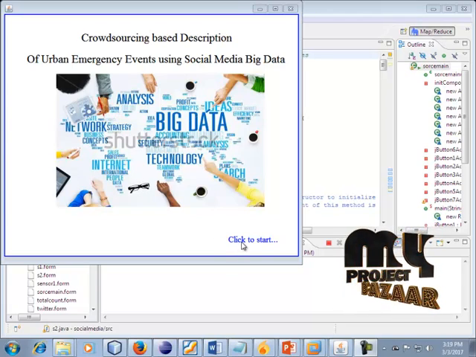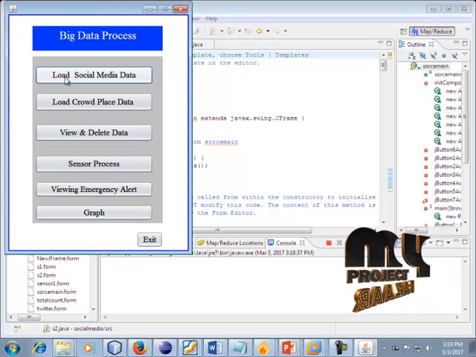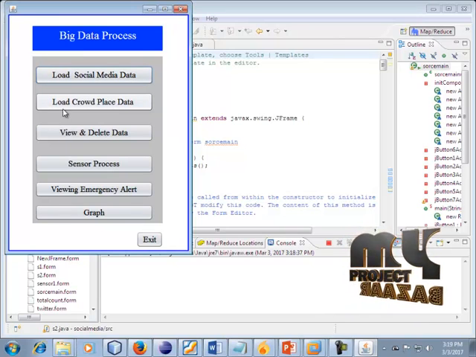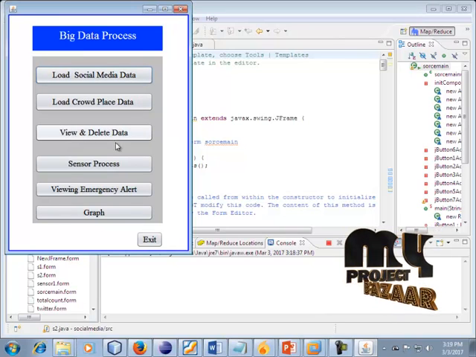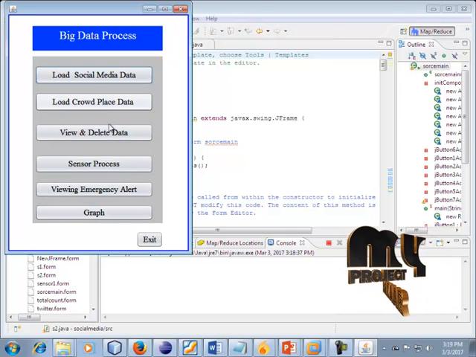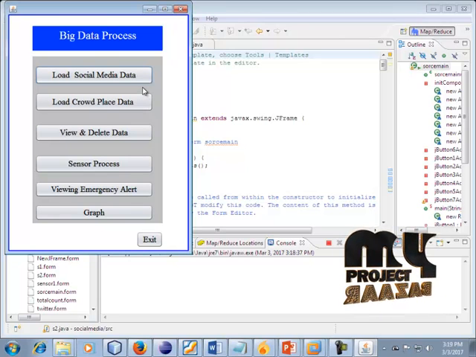First we click this button to start. Click this. It is our main menu. Our main menu modules are displayed in this field: load social media data, load crowd places data, view and delete data, sensor process, viewing emergency alert, and a graph. These 6 modules are involved in our project.